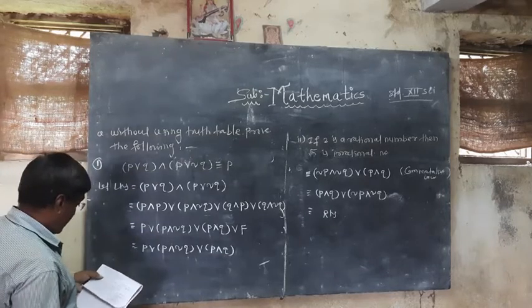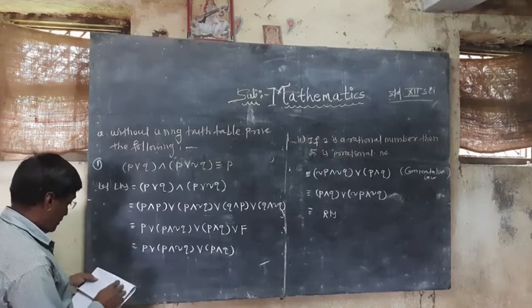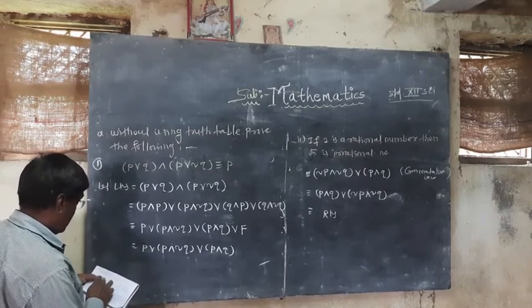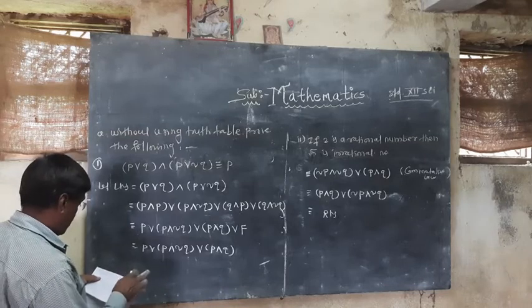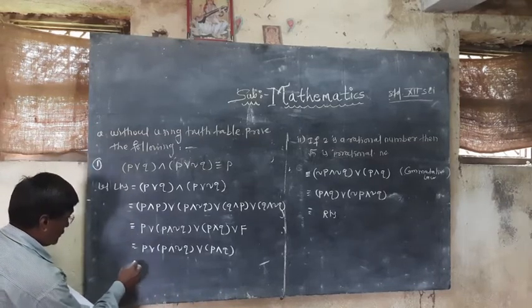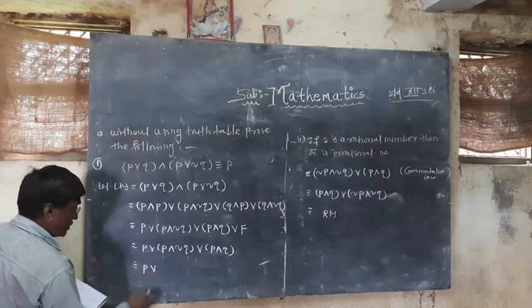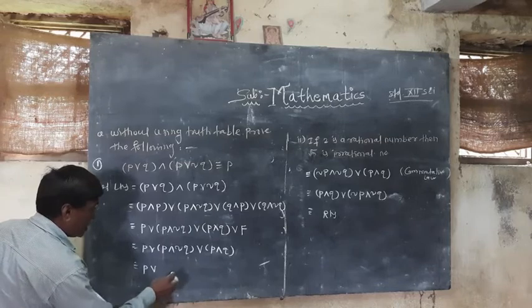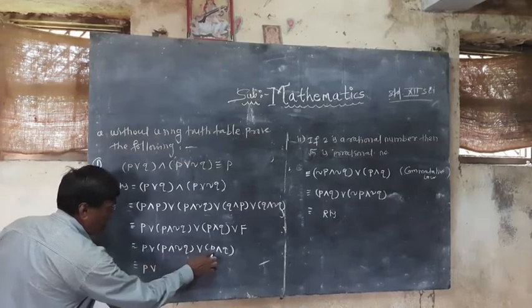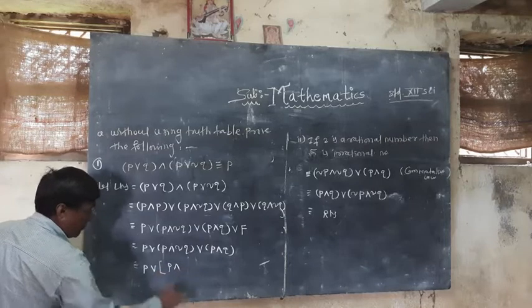Okay. Again I will distribute. So this equals again P disjunction, and now see here P conjunction, here also P conjunction, so I will use the absorption law.